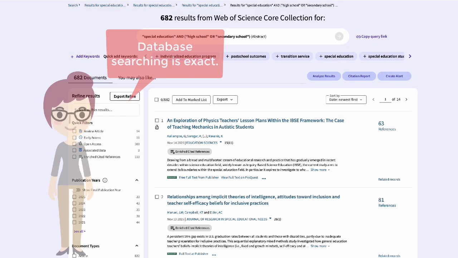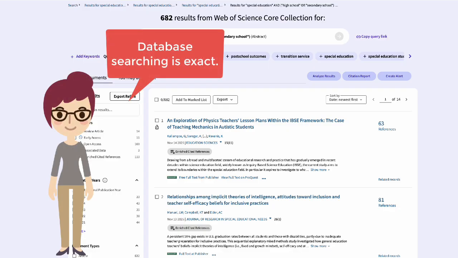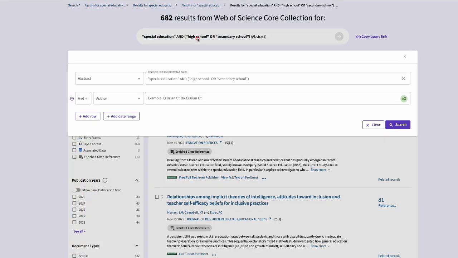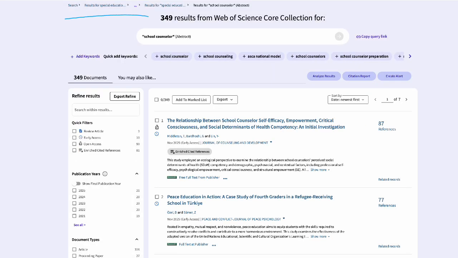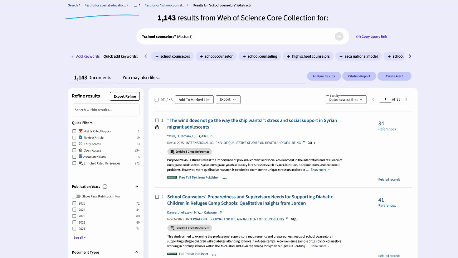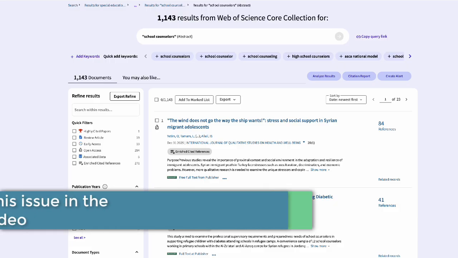One thing to remember is that, unless told otherwise, a database is going to search for articles that include exactly the keywords the researcher inputs. While this is true for any search, it becomes increasingly apparent for phrase searching. This means if we search the phrase school counselor, we will get different results than if we search school counselors. This may not be a huge change, but it can be important for some types of research methods. We will cover how to address this in the next video.